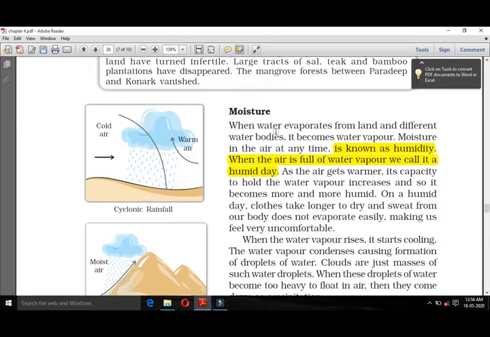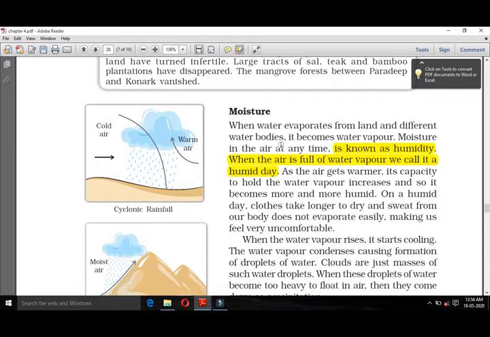So when water evaporates from the earth, it becomes water vapor, and it is also known as humidity. And when our air is full of water, it is called humid day.